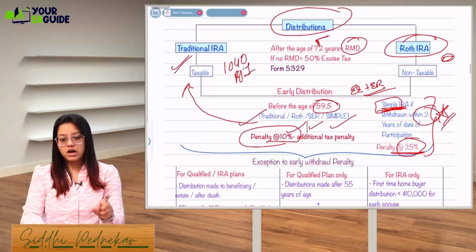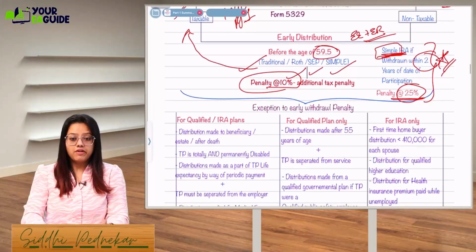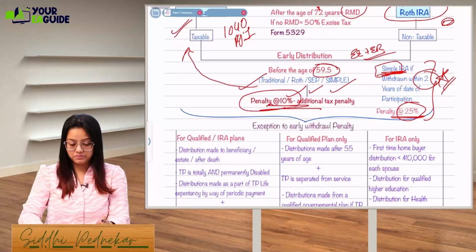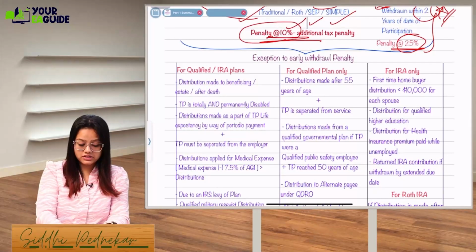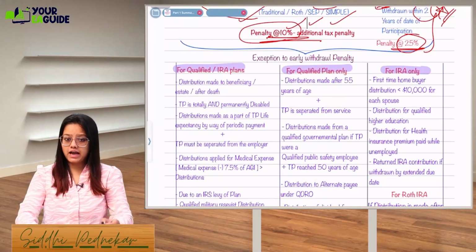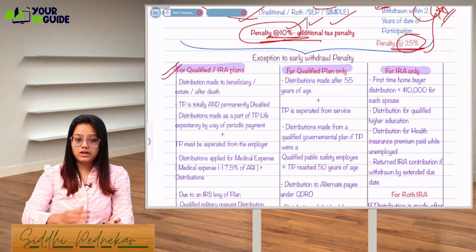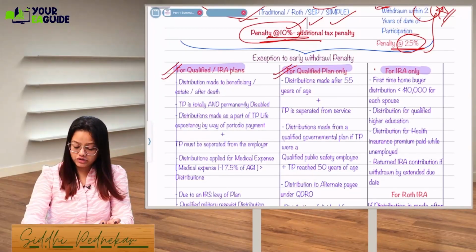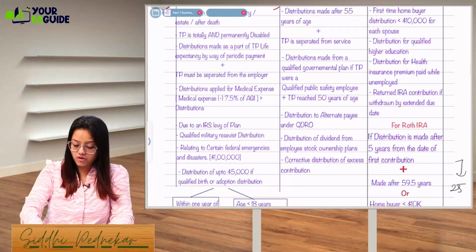Now in case of early withdrawal penalty, when you withdraw, this 10% penalty will be leviable. But let's say you are withdrawing for any of these purposes, whether from a qualified plan, an IRA account, or a Roth IRA.